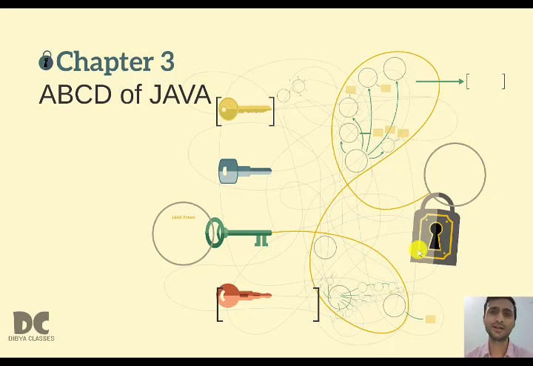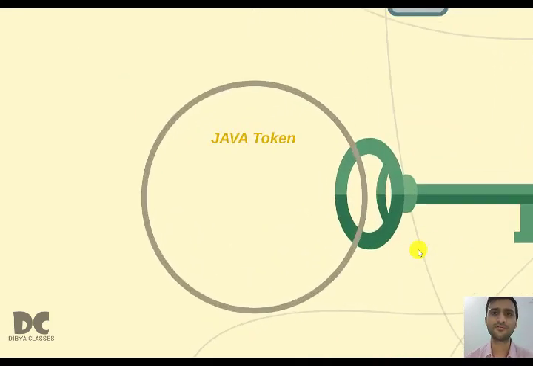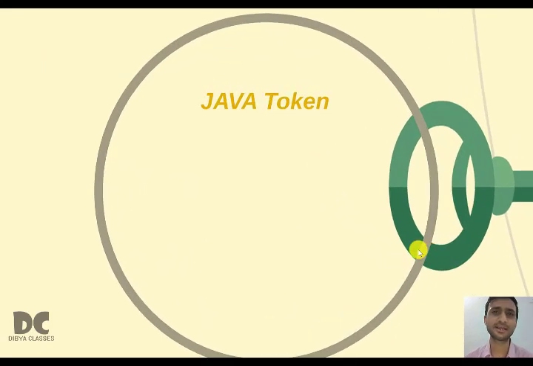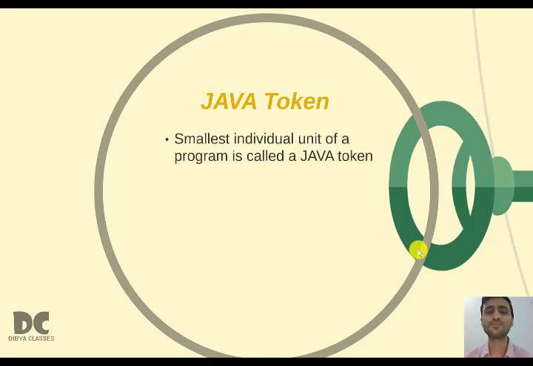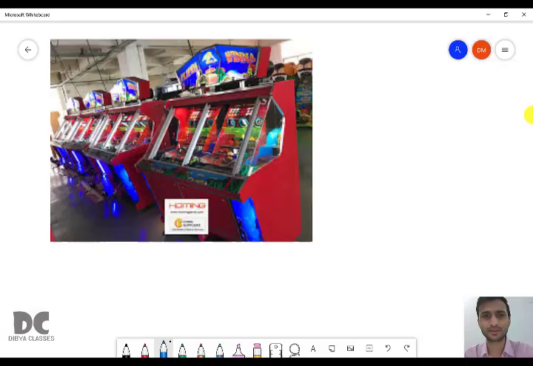Okay, so let us start. First is, what is a Java token? So what is a token first of all? Tokens are the smallest individual unit of a program. What are Java tokens? Java tokens are the smallest individual unit of a program. Okay, so let us first understand the English meaning behind this word token.